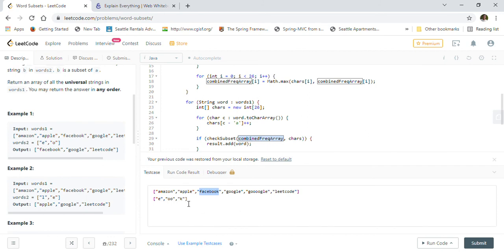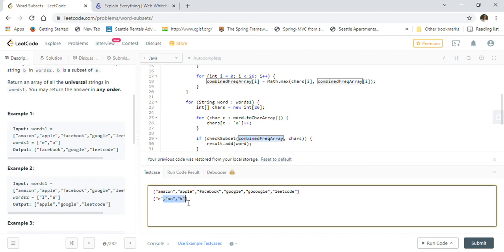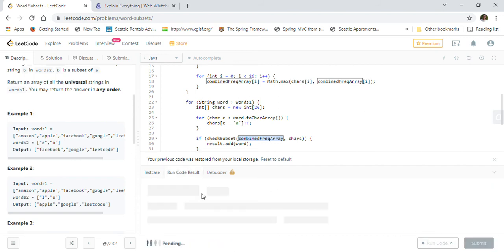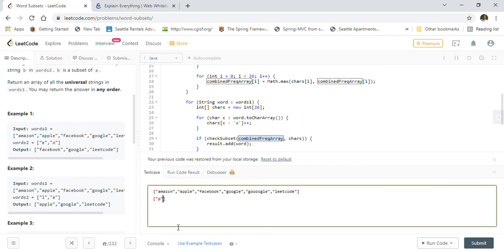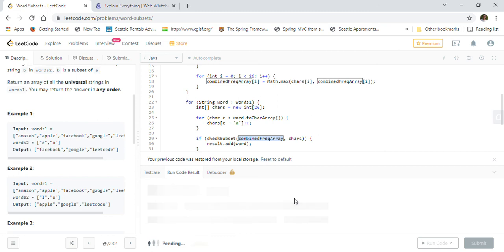Apart from that, let's try one more test case here, and then we'll try the given test cases. If we have, let's say, one P, then let's go ahead and check. It gives us Apple, because only Apple has the letter P. Now let's put a negative test case, where we put some other character, let's say X. X is not there anywhere, so we should not get anything in our answer.